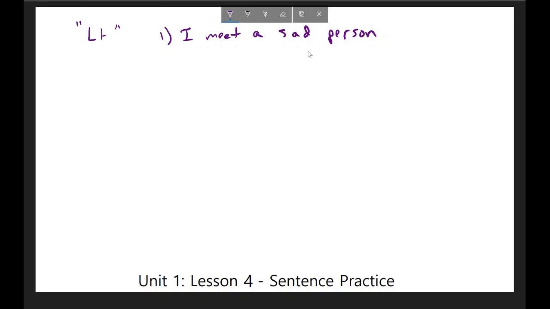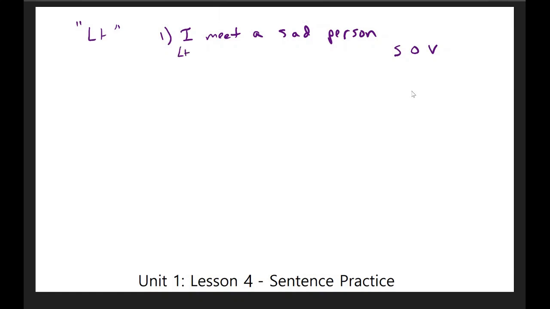Okay, just like the sentences that we've seen in the previous lessons, I know that the sentence structure of this is going to be, in Korean, subject, object, verb. This is the subject. The object is a sad person, or a person in general, and the verb is to meet. So I can write those down with the particles included.